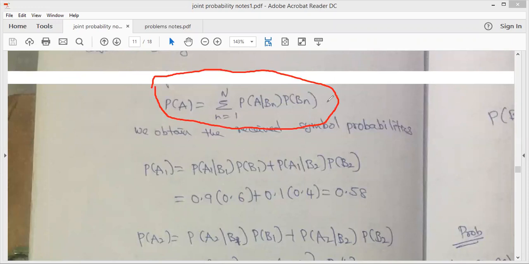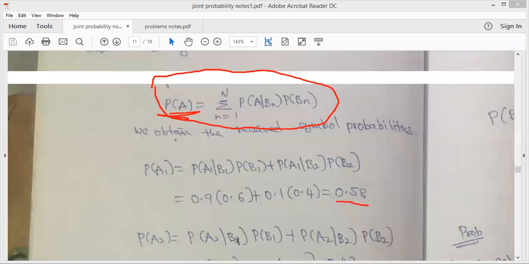How many symbols do we have at the input side? Since we have only two symbols, this summation is from 1 to 2. So just expand the summation to find out probability of A1. Probability of A1 is given as probability of A1 given B1 into probability of B1 plus probability of A1 given B2 into probability of B2. Here, in the place of A, we substitute A1, whereas n varies from 1 to 2. So probability of A1 is equal to 0.58.